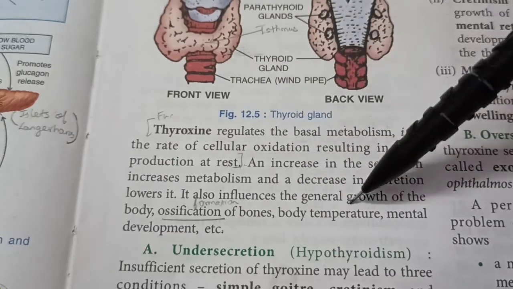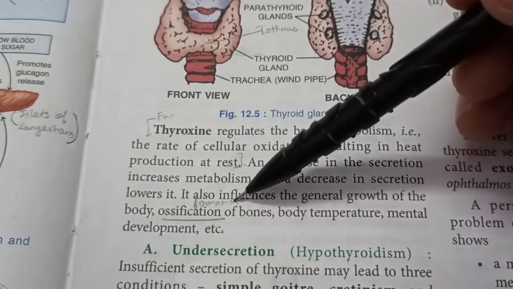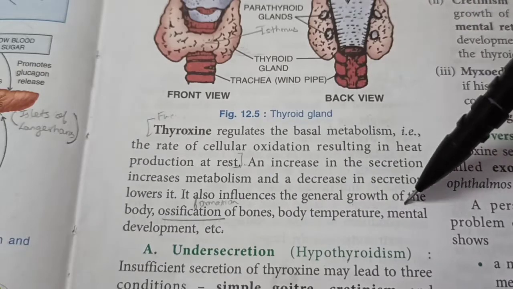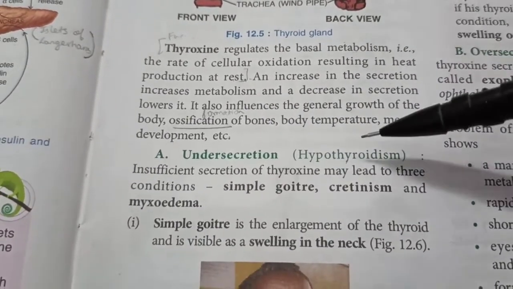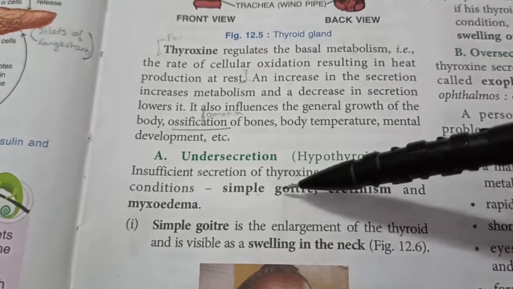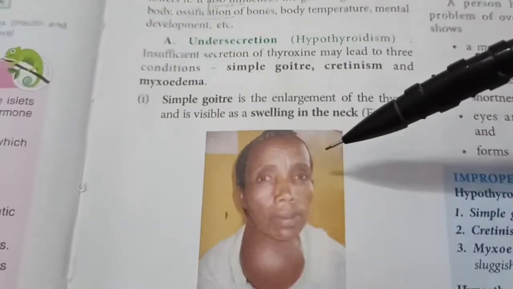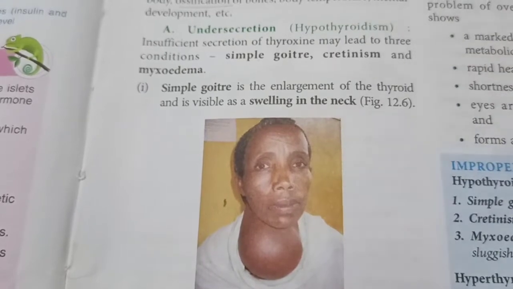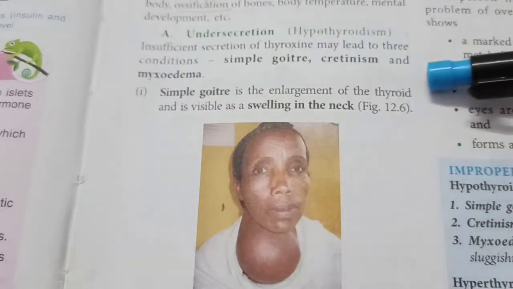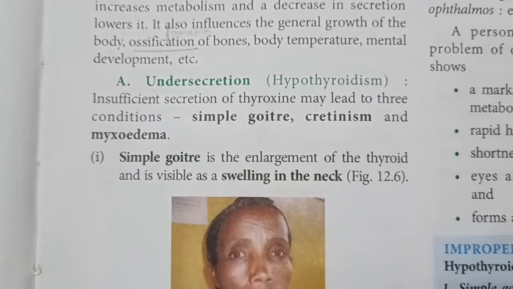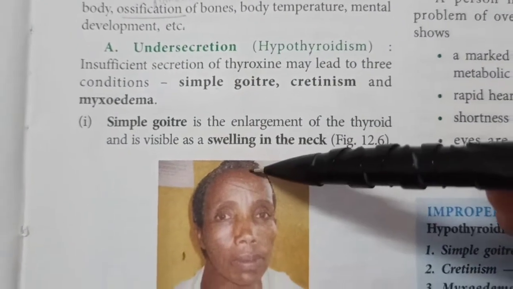Thyroxine is very important in general growth of the body, ossification, that is formation of bones, maintaining the body temperature, and mental development, especially in children. What happens if there is undersecretion or hypothyroidism? Well, we've got 3 main diseases to study. Simple goiter, as you can see, is the enlargement of the thyroid and is visible as a swelling in the neck.